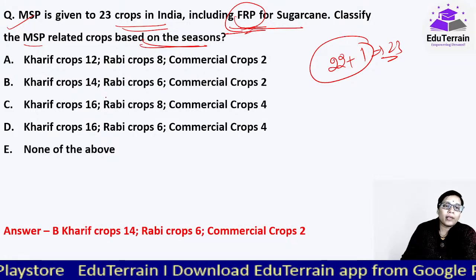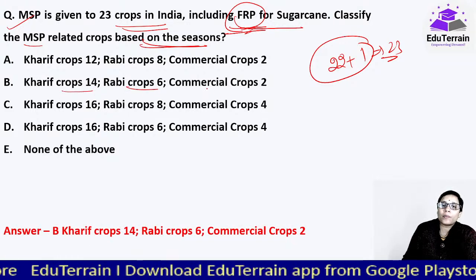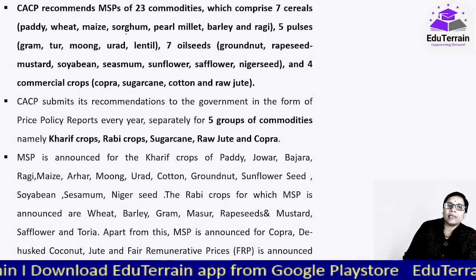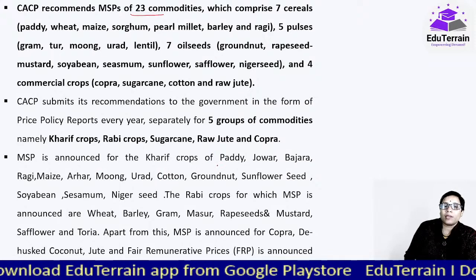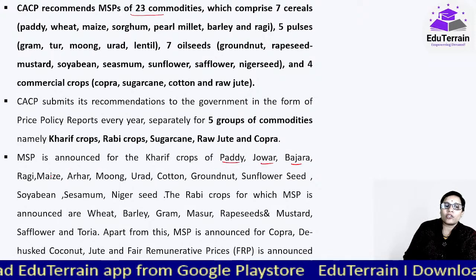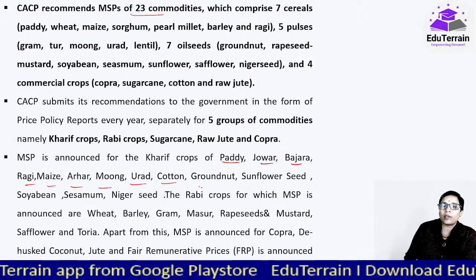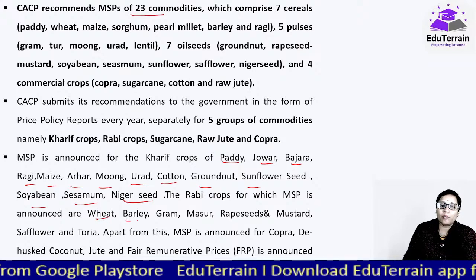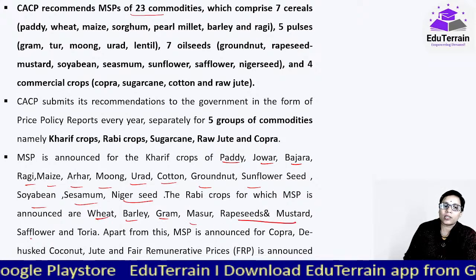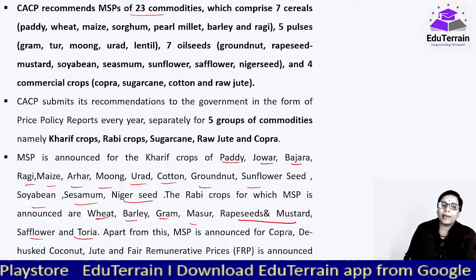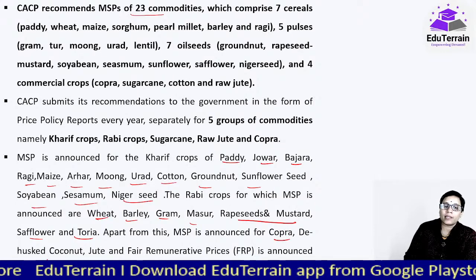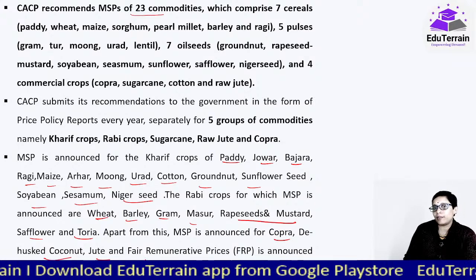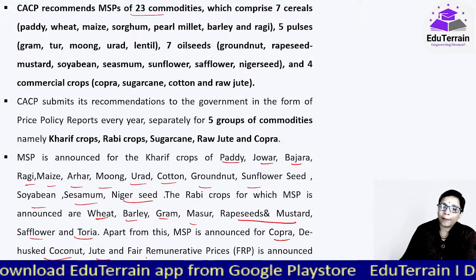Here there are 14 Kharif crops, 6 Rabi crops and 2 commercial crops. Okay, and as you can see here, 23 commodities. Kharif crops include paddy, jowar, bajra, ragi, maize, arhar, moong, urad, cotton, groundnut, sunflower seed, soybean, sesame, Niger seed. Rabi crops: wheat, barley, gram, masoor, rapeseed and mustard, safflower and toria. And commercial: copra, dehusked coconut is one, jute is one, and FRP for sugarcane.